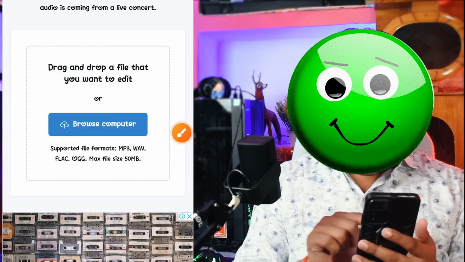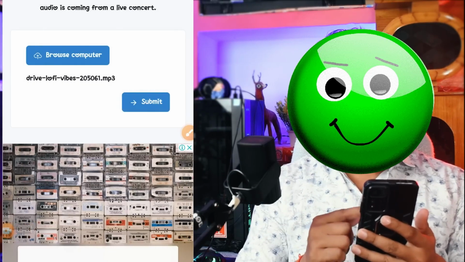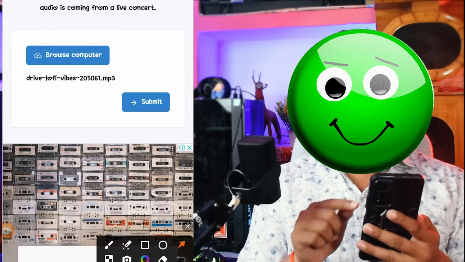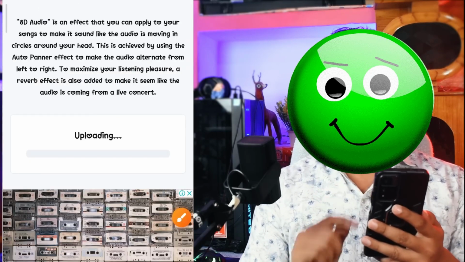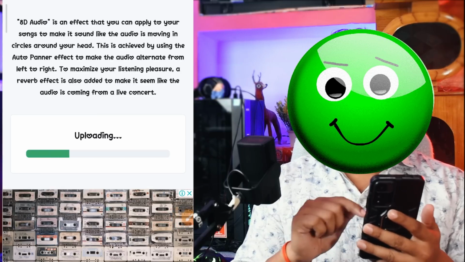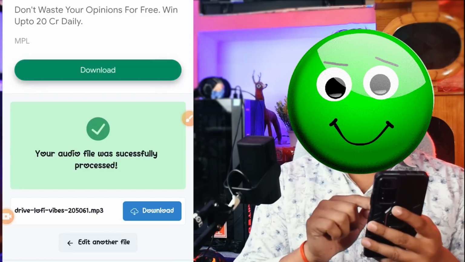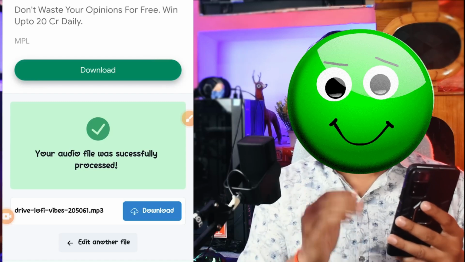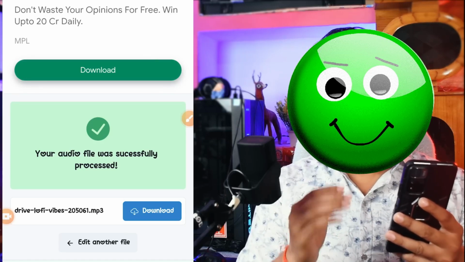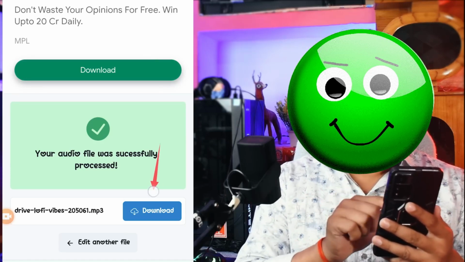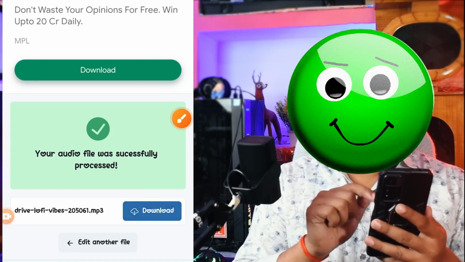Let me tell you that our song has not yet been made into a Lofi song, it has just been converted to 8D. Now a download button is being shown here. You have to click on it. To identify it, we will write 8D in it, so that after downloading, we can identify it. Now we download it. The file has been downloaded.